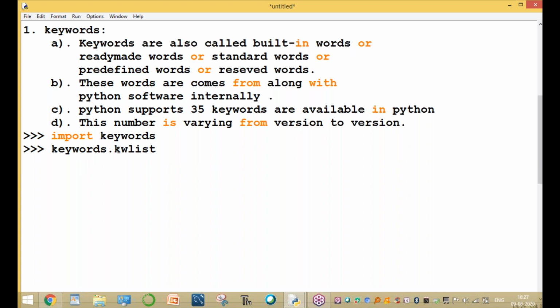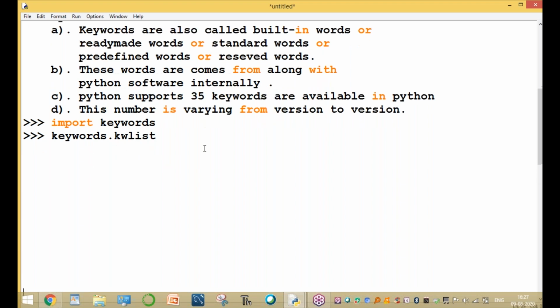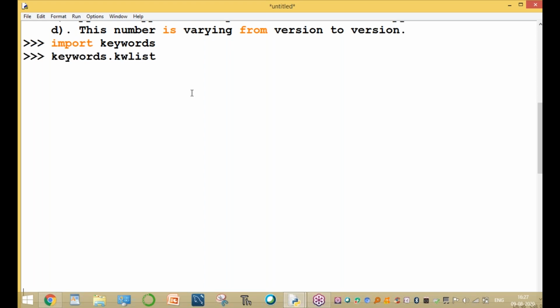It immediately displays the 35 built-in keywords with special meaning. So these are the 35 keywords. One keyword is True, and another keyword is False.